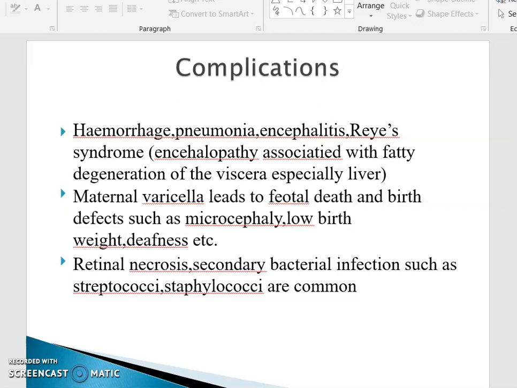And maternal varicella is common, which leads to fetal death and birth defects such as microcephaly, low birth weight, deafness, etc. And sometimes retinal necrosis and secondary bacterial infections such as streptococci and staphylococci are common. So these are the complications that can occur after chickenpox.